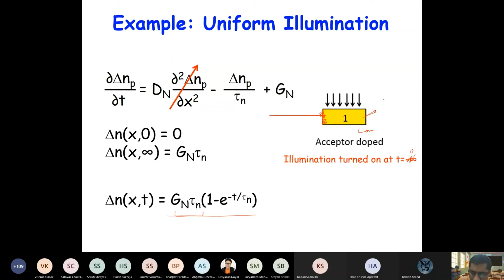So here your delta n at t equal to infinity will be G n tau n, right? But what will the concentration be here?